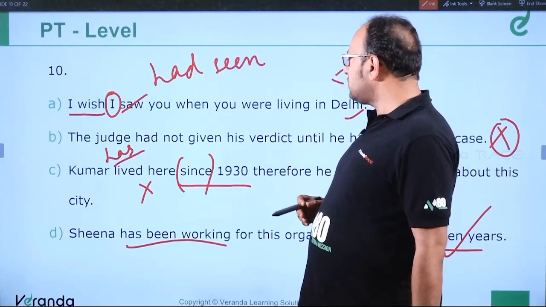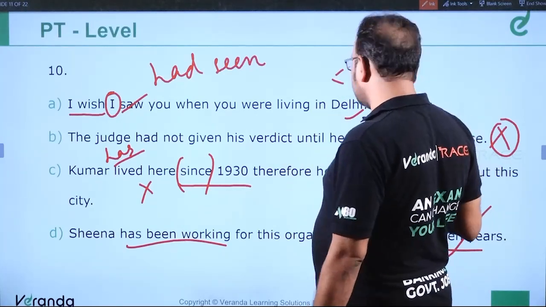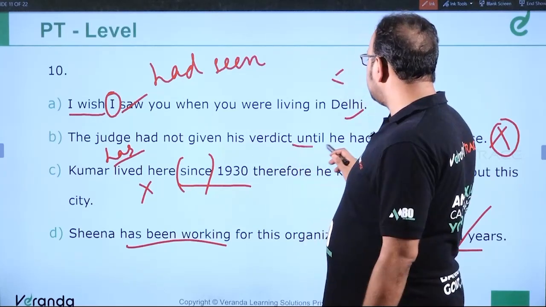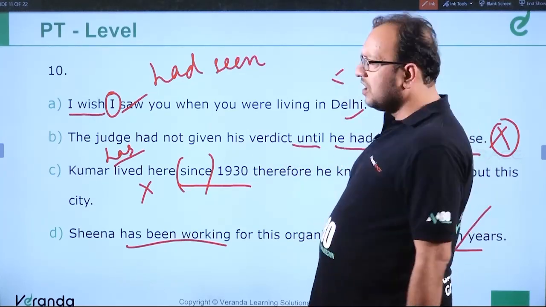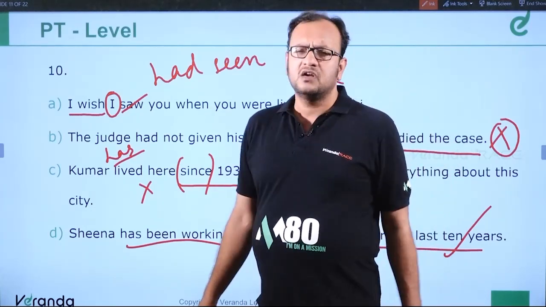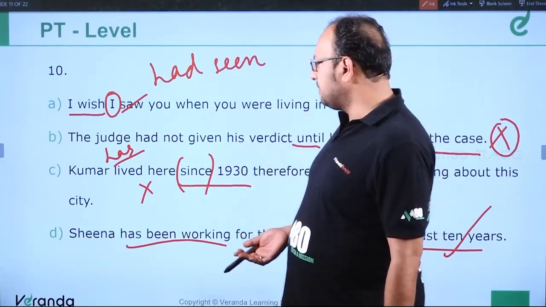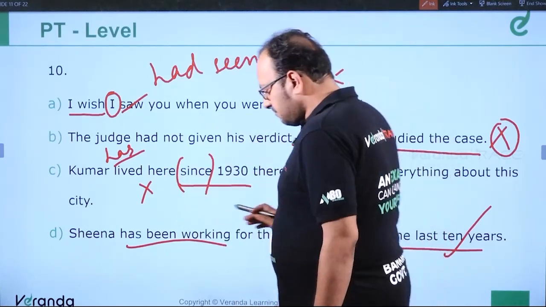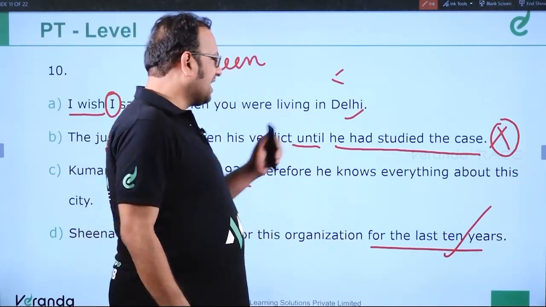Option number B, the judge had not given his verdict until he had studied the case. A very challenging question, because I'll tell you what, until he had studied the case. What most instructors or most books or most other people think about, students think about this answer is, see, maximum cases what happens, there are two actions.